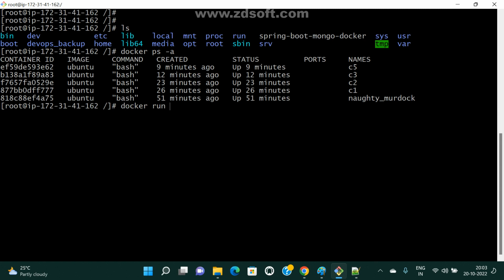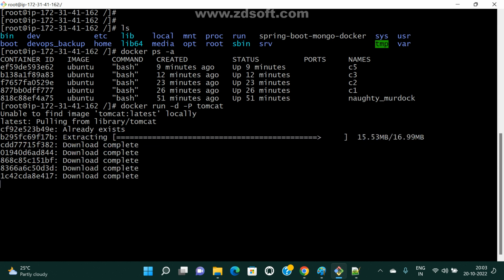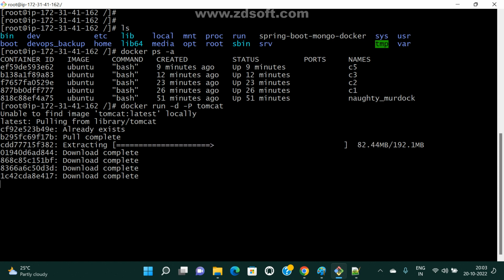Docker run -d -p, and I am giving a Tomcat container. Now I am creating the Tomcat container. If you observe here, what is the default process?